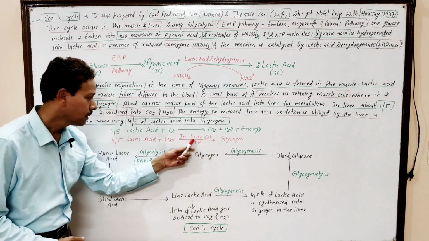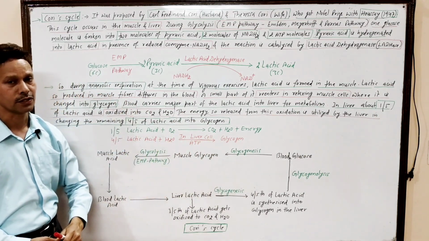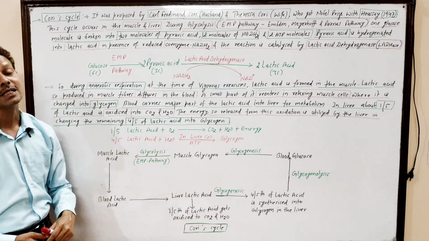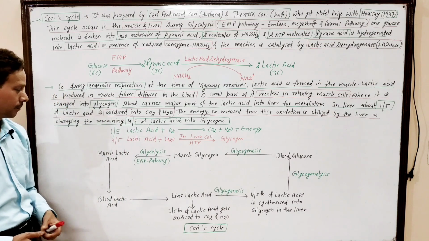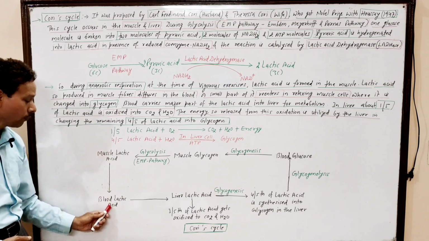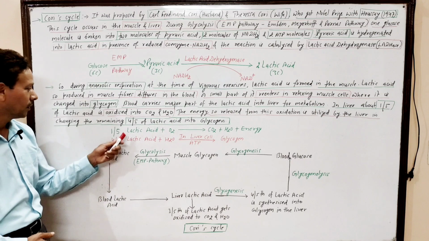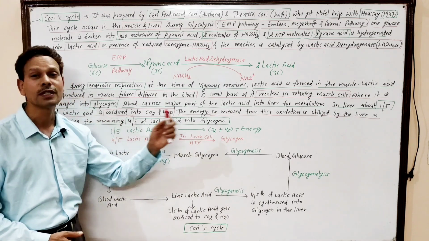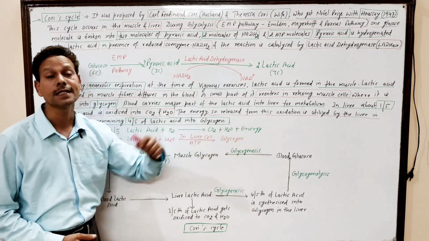Dear students, muscle glycogen during strenuous exercises, anaerobically, is converted into muscle lactic acid in glycolysis, the EMP pathway. And this muscle lactic acid is carried via blood into the liver. In liver, about 1/5 part of this lactic acid gets oxidized into CO2 plus water plus energy.